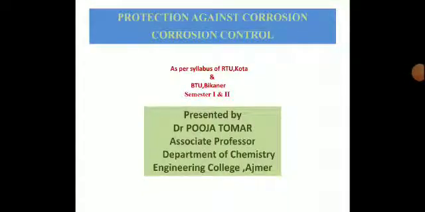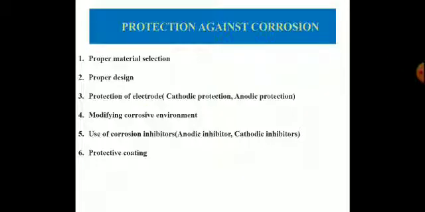This presentation is based on corrosion control. Why is corrosion control necessary? The answer is that corrosion of metal is a natural process by which metal is converted into a more stable but less useful form. Then what to do? This unwanted phenomenon can be prevented or controlled by various methods, and these methods are known as protection against corrosion.